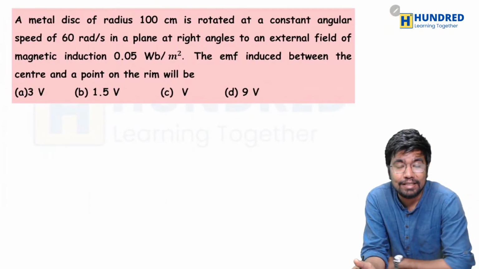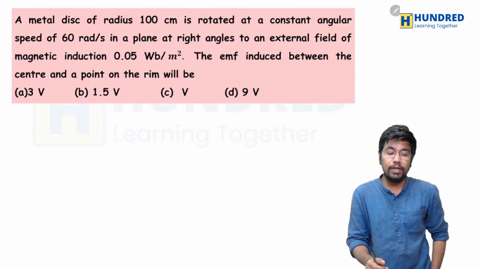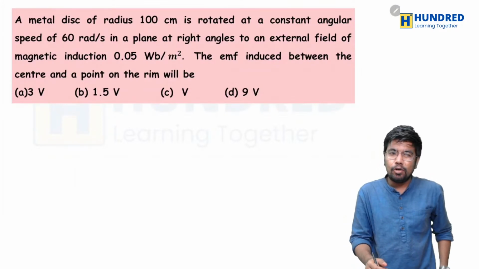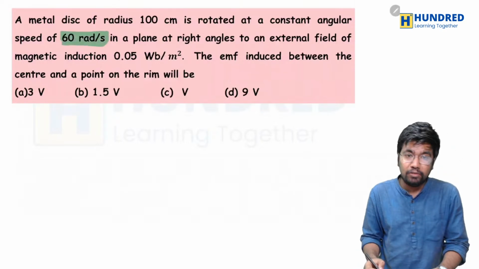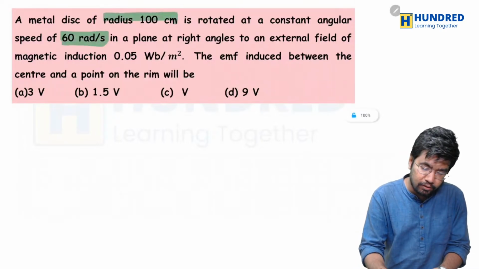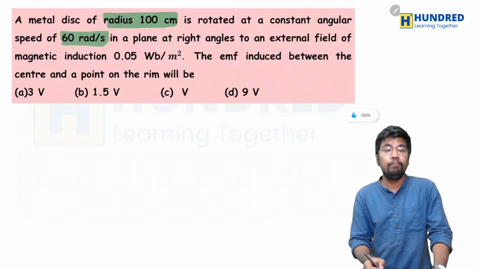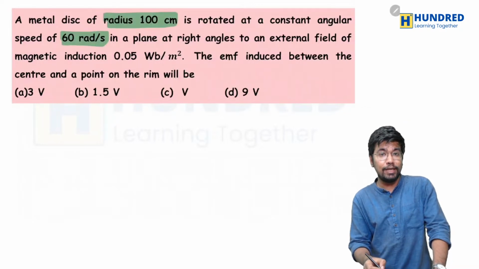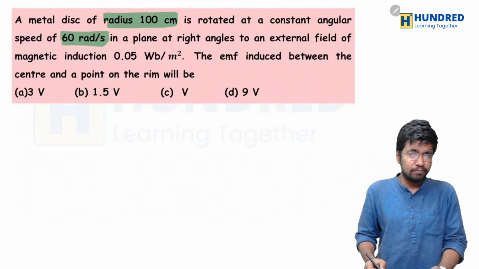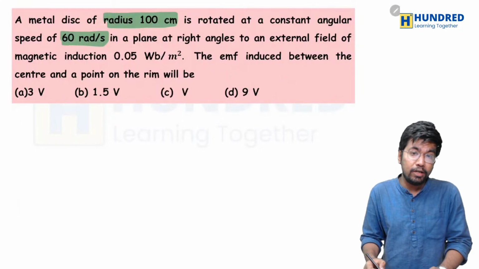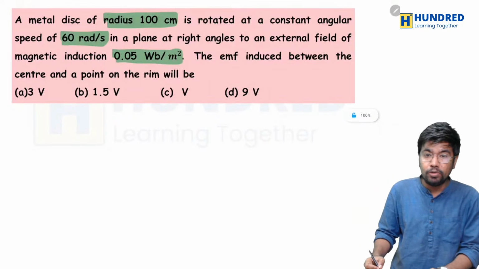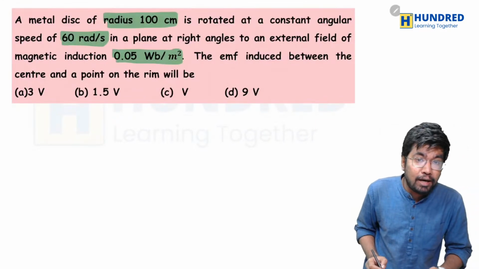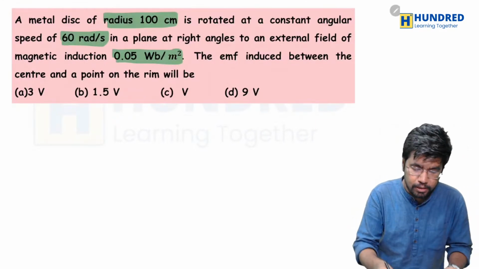Here is a metal disc and its radius is 100 centimeter. It is rotated at a constant angular speed of 60 radian per second. Okay, and its radius is what? Well, it is 100 centimeter, in a plane at right angles to the external field of magnetic induction 0.05 Weber per meter square. The EMF induced between the center and the point of the rim will be.